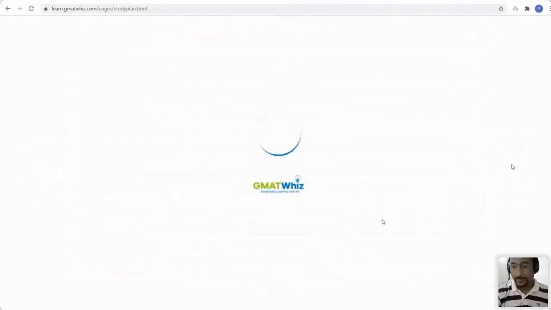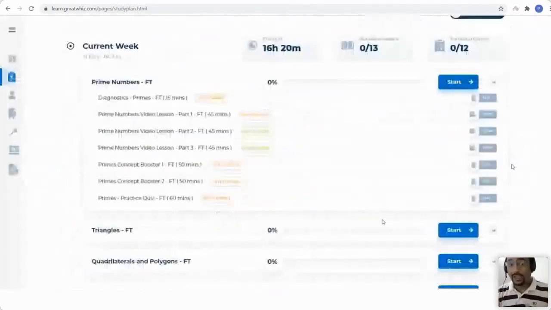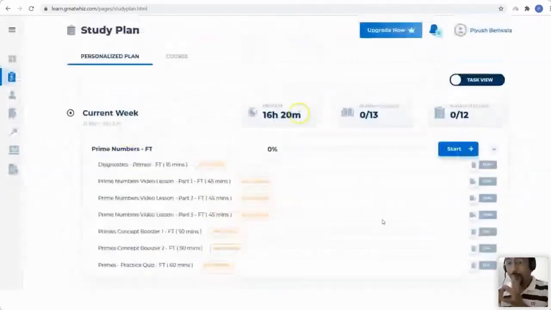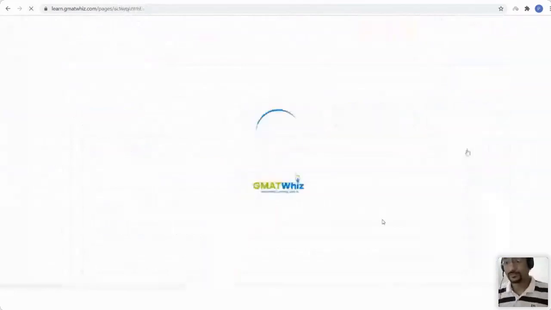So you will be taken to a page right now in just 1 second where you will see that all you have to do is in the current week. It tells you clearly how much effort you have to put in, how many videos you have to watch, how many quizzes you have to take. And it's not a template, guys. This is integrated with the course. You click on the start button, it takes you to what you need to do.